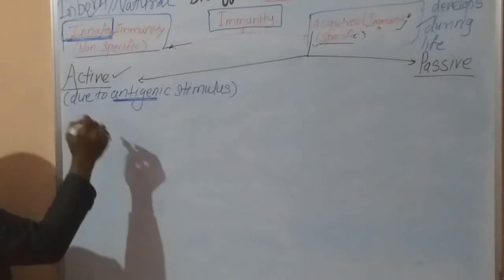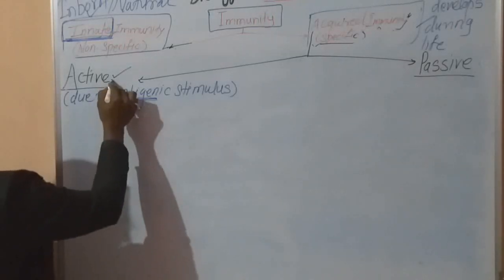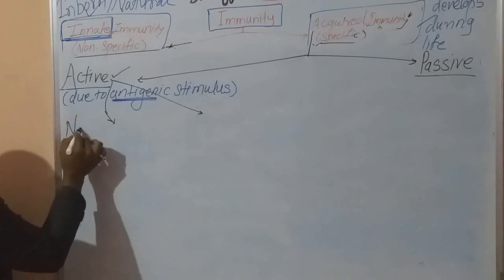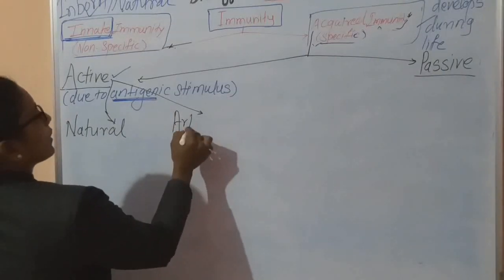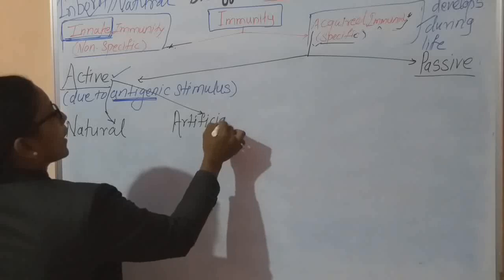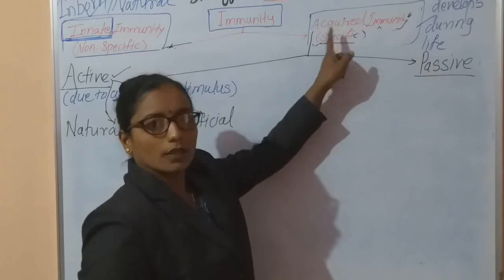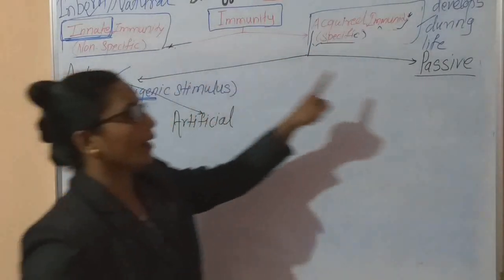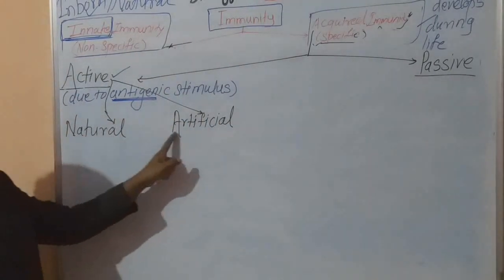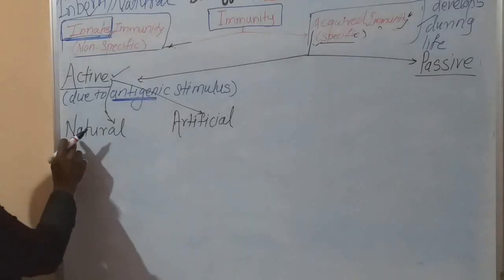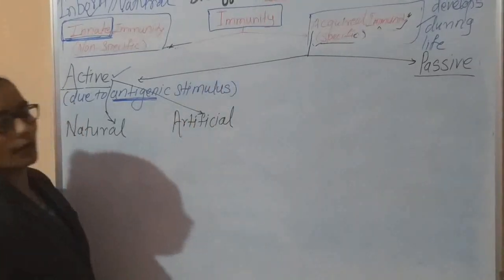Now this active acquired immunity is again divided into two types. The first is natural active acquired immunity, and the second is artificial acquired immunity. So first, acquired immunity is divided into active and passive, and active is again divided into two, that is natural and artificial.